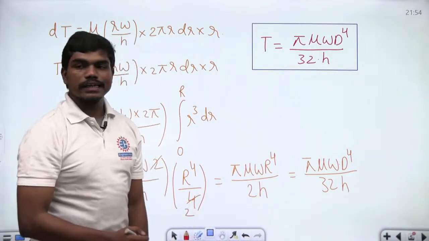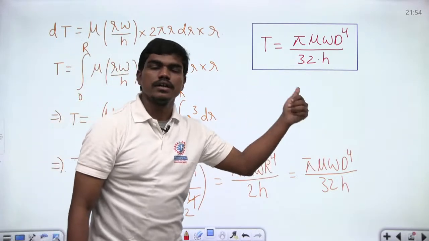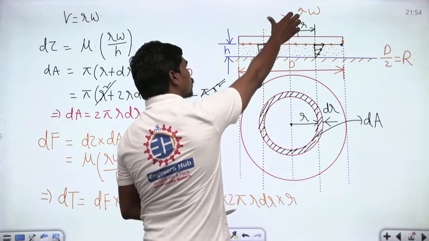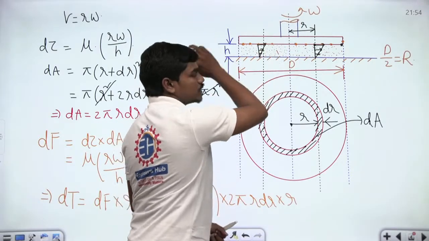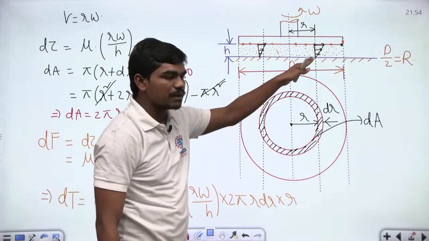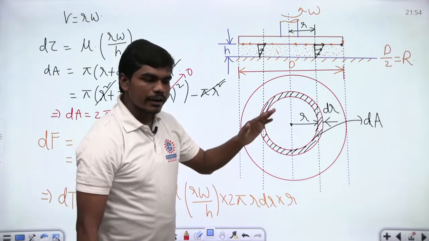Okay, so are you all clear till here? Because this torque is asked in a few examinations, that's why I have deduced an expression for torque. I am identifying the amount of torque that you need to rotate this disc whenever it is in contact with some viscous fluid. Is that clear to all of you? Did you all understand how we got pi mu omega d power 4 by 32h? Yes or no? So please do respond. Can you all understand this?